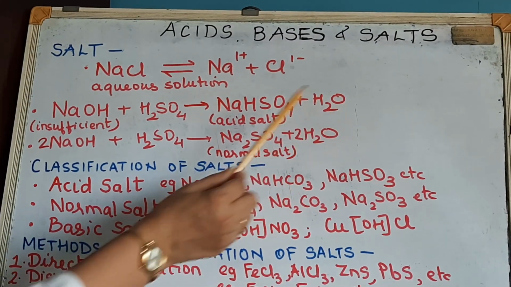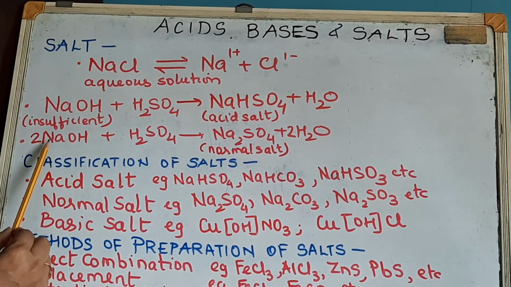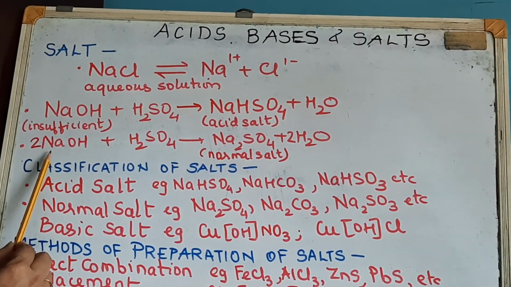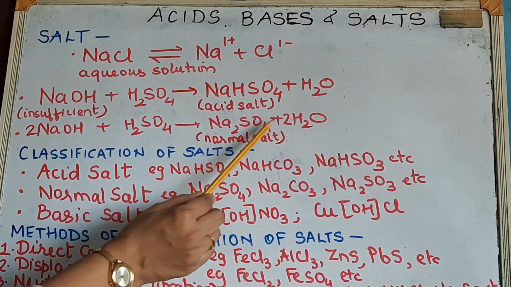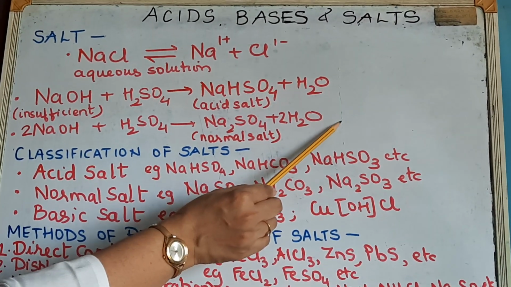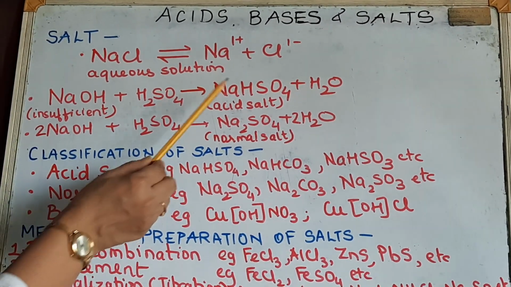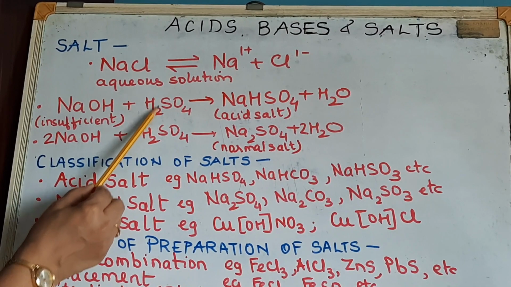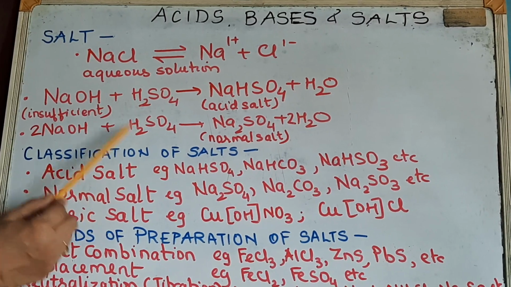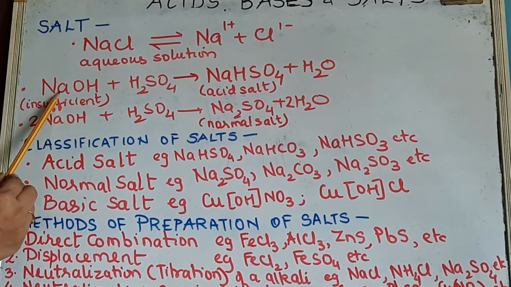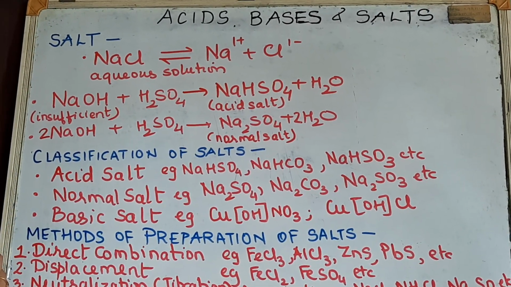In the second equation, both the hydrogens are replaced by the sodium. So 2 NaOH, here you are taking NaOH in sufficient quantity or in excess, plus H2SO4 will give you Na2SO4, normal salt, plus 2H2O. So this is a complete replacement, and this is a partial replacement. So a salt is a compound which is formed by partial or complete replacement of the replaceable hydrogen ions of an acid by a basic radical, a metallic ion or ammonium ion. Is it clear? The definition is very important.